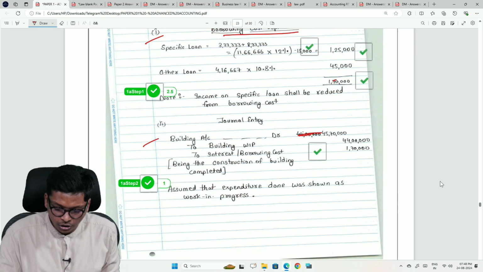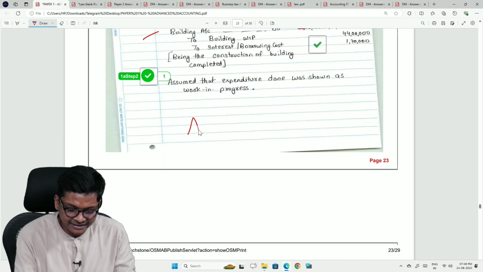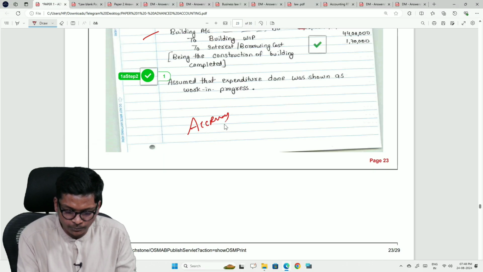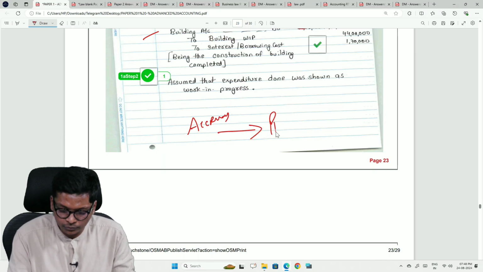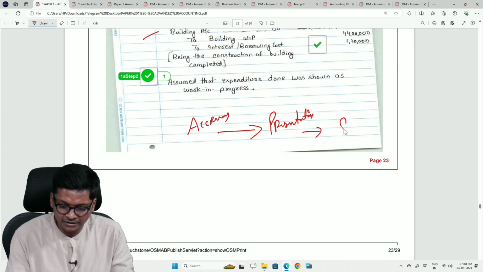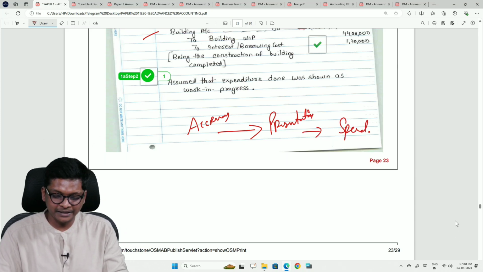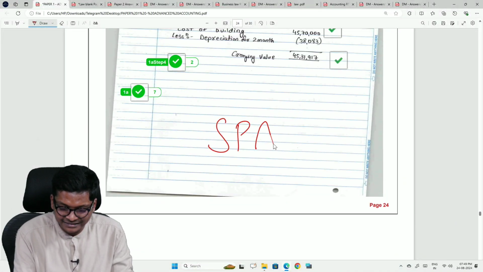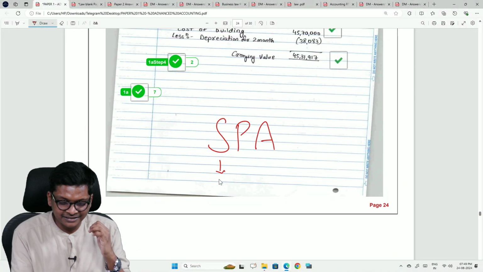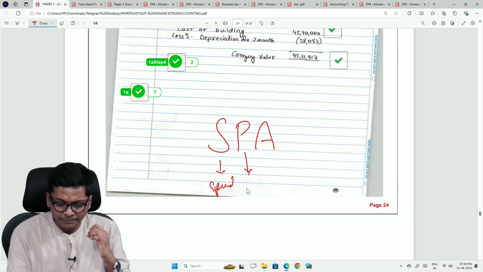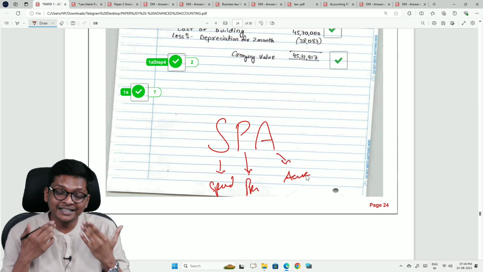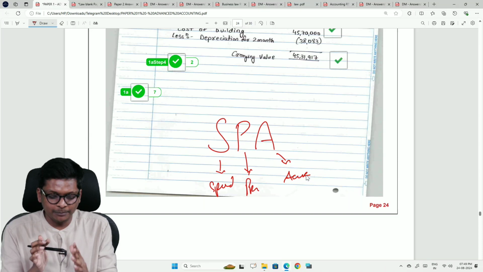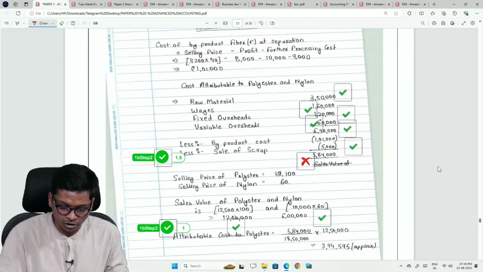Answer is matching. So in accounts we can say that accuracy is more important, then comes your simple basic presentation, and of course with this you will go to your speed. Okay, so this is what I keep focusing on. In accounts we focus on 3 things guys. SPA: S is for speed, P is for presentation, and A is for accuracy, but you will learn in reverse, first accuracy, then presentation, and then you focus on speed.